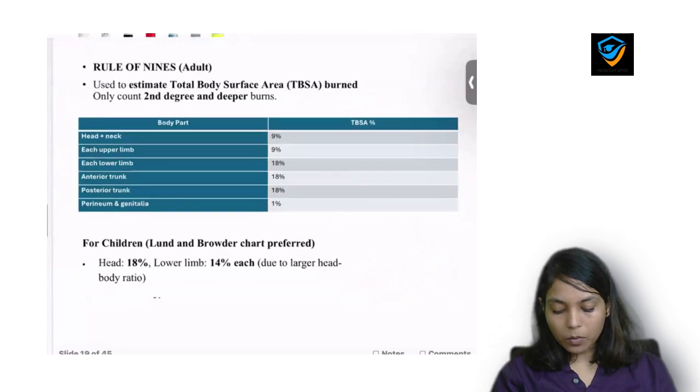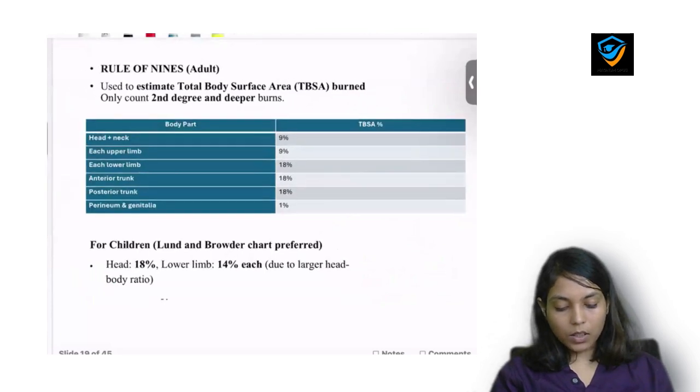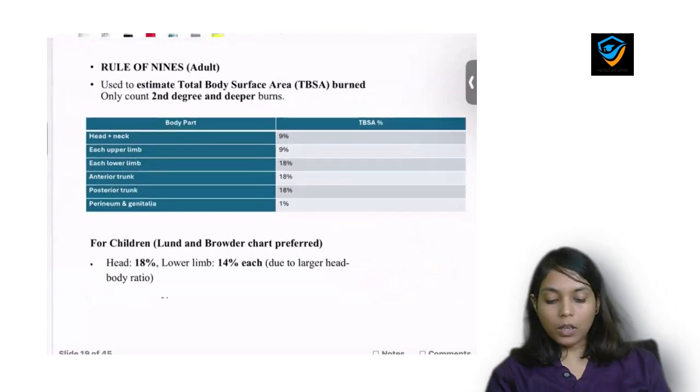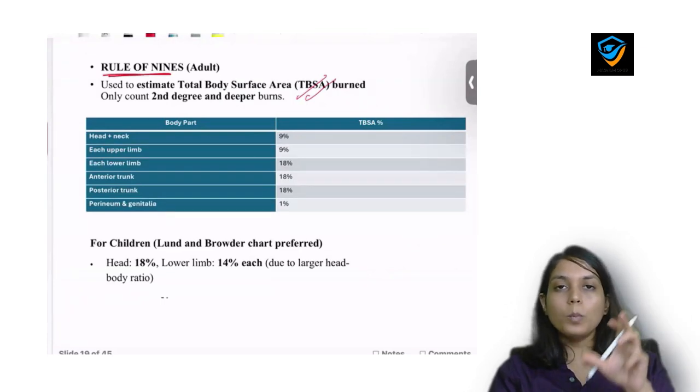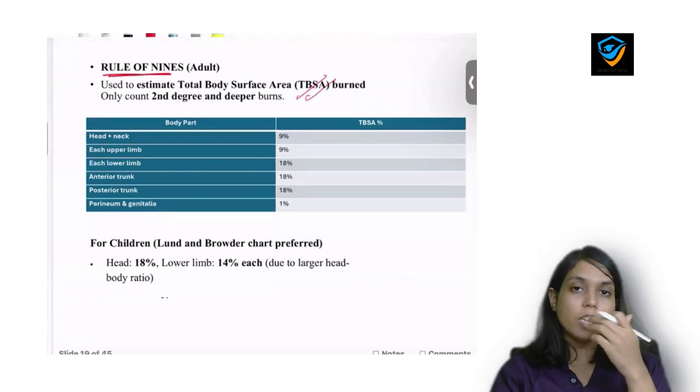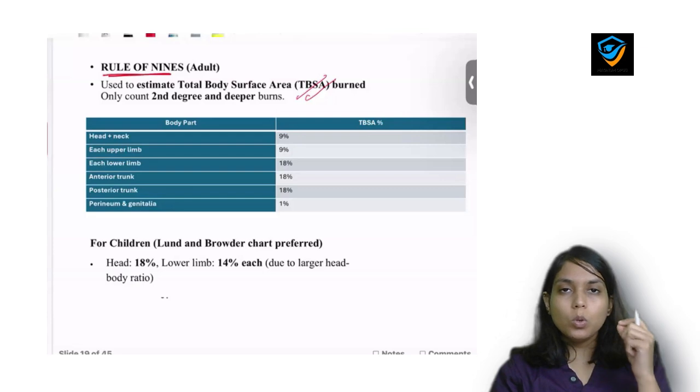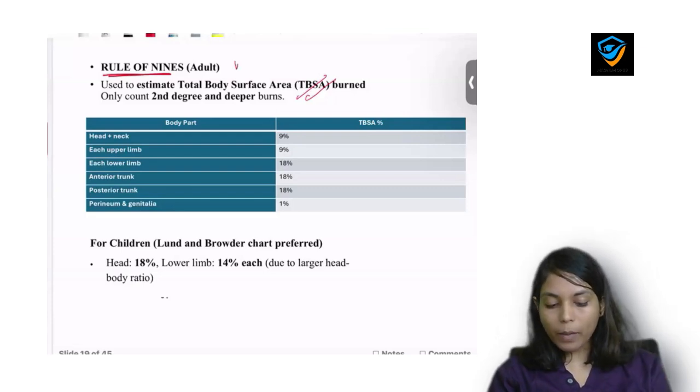Now here comes the next point about the burn, and it is the rule of 9. Since slide 1 I have been telling you total body surface area. How do I know how much body surface area is involved? To measure the total body surface area, there is the rule of 9 given by a scientist called Wallace.